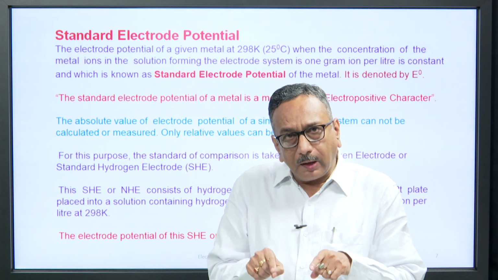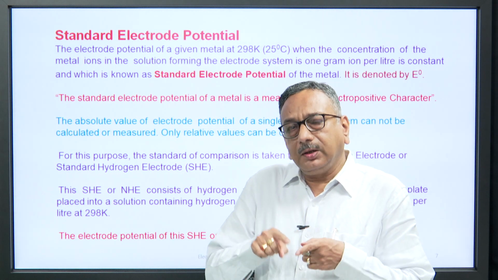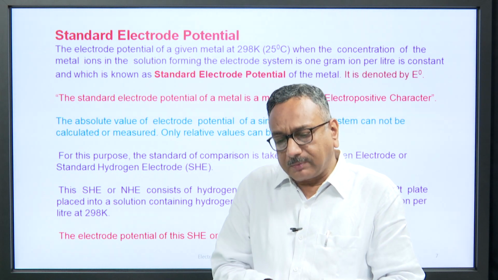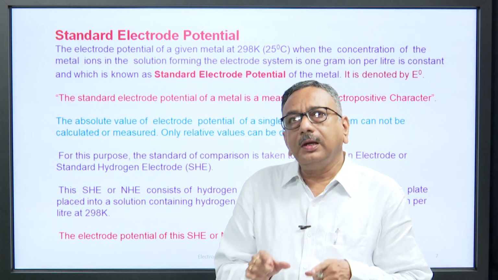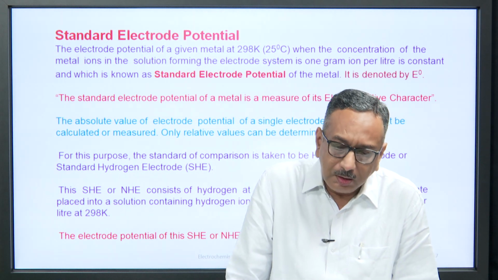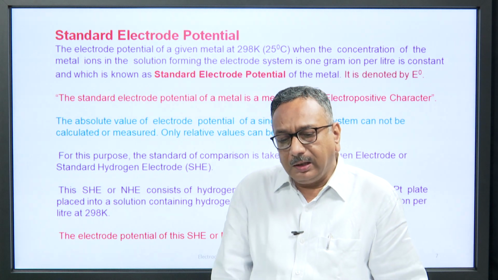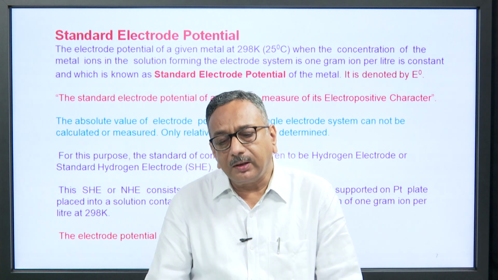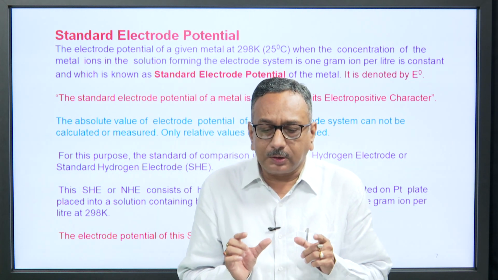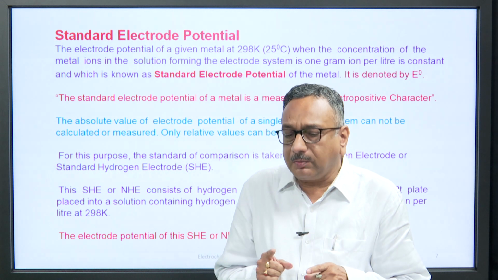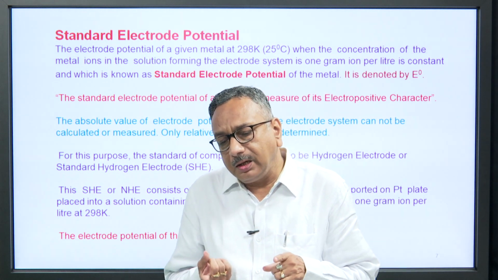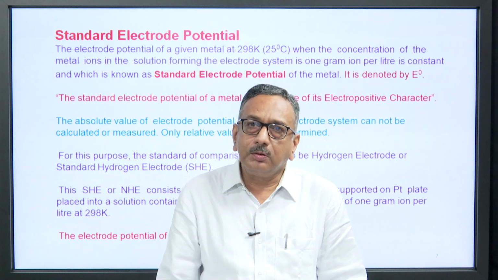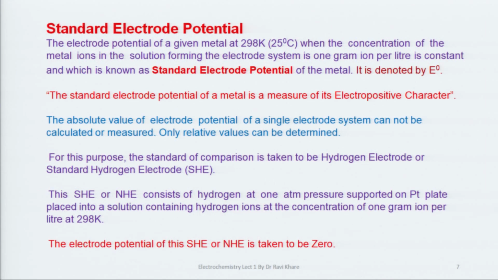Therefore, when you calculate the electrode potential at these 3 constant parameters, then the electrode potential is known as standard electrode potential. So, we can define the electrode potential of a given metal at 25 degrees Celsius, when the concentration of the metal ions in the solution forming the electrode system is 1 gram ion per liter, as the standard electrode potential of the metal. It is denoted by E naught or E0.